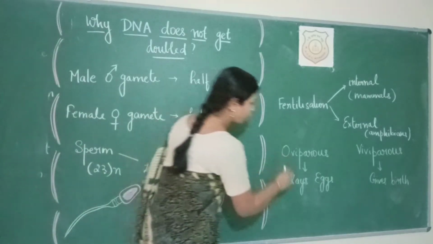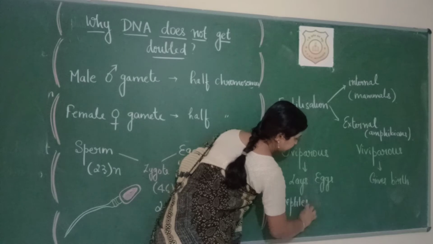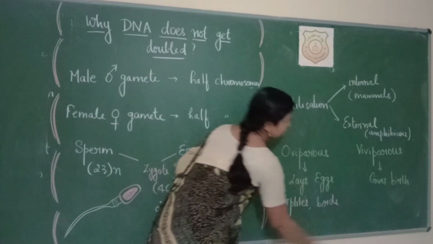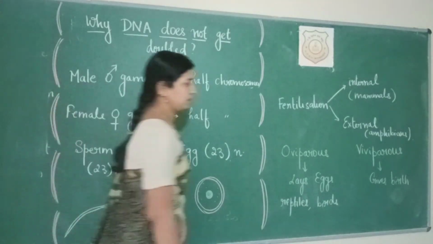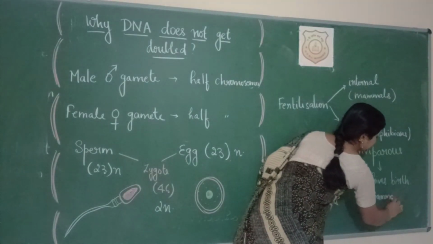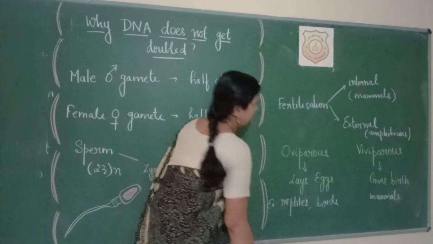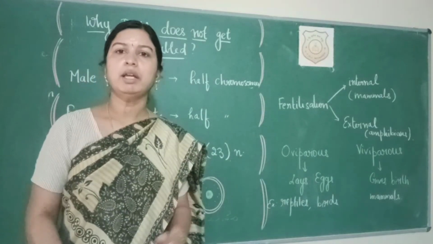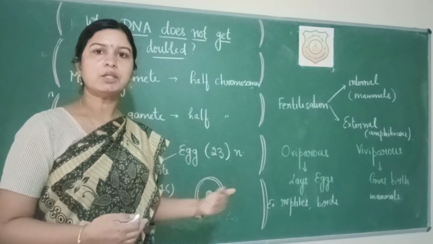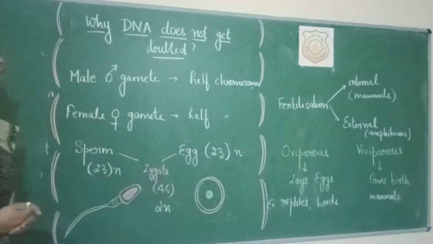So examples of oviparous: reptiles and birds. And viviparous: mammals. I hope these terms are clear. Internal fertilization, external fertilization, oviparous organisms and viviparous organisms.